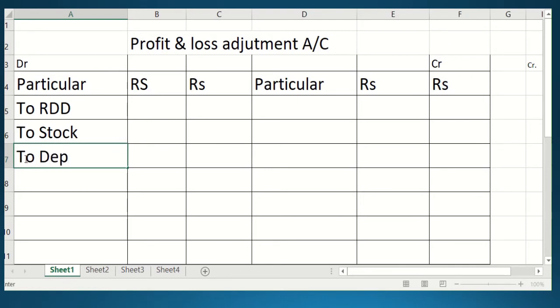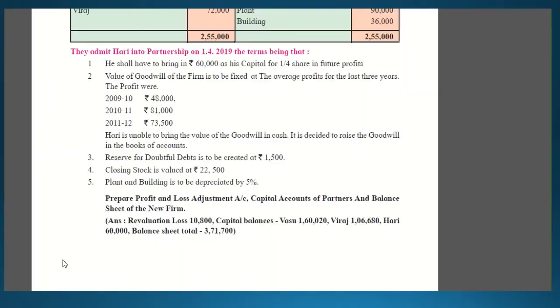I am using the short form, you don't use it, students. So which assets do we have to charge depreciation on? First is plant, and second is building. Okay, students, now let's go to the problem and calculate the values.